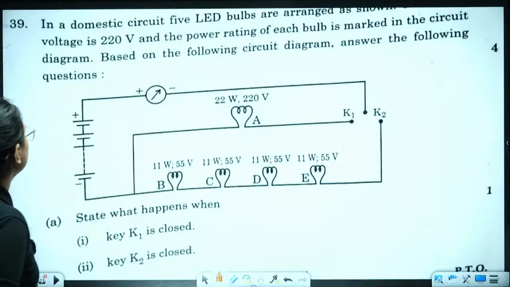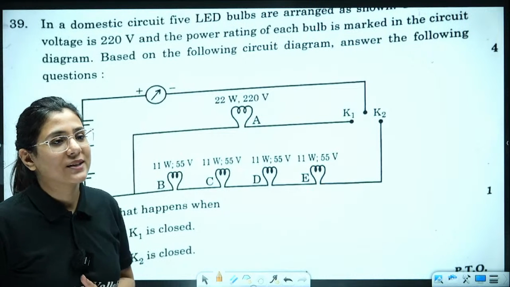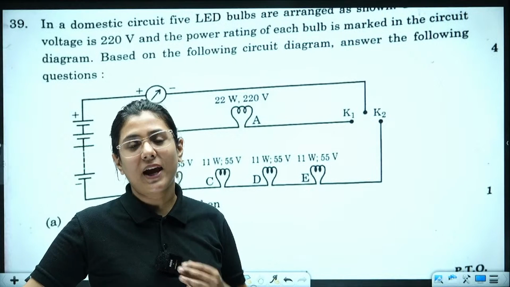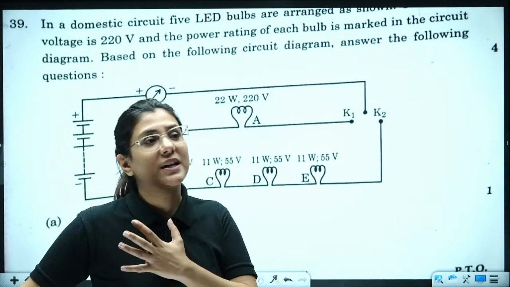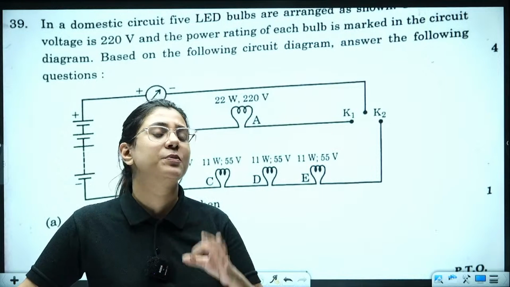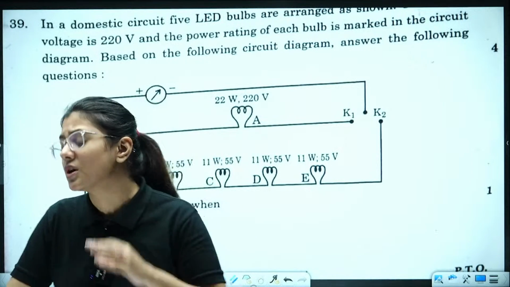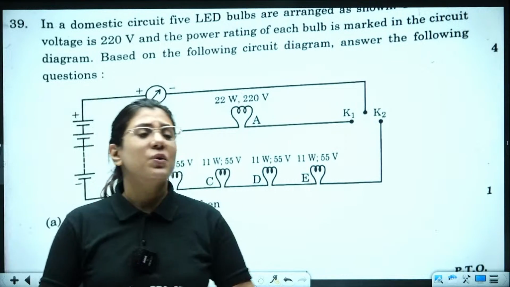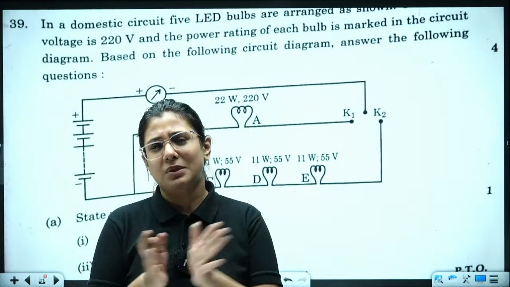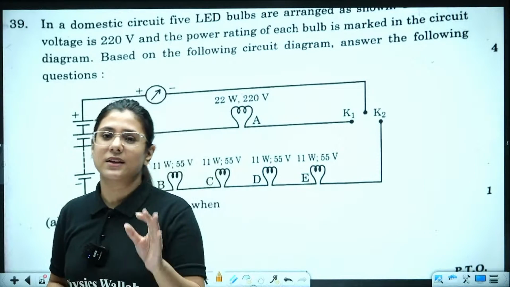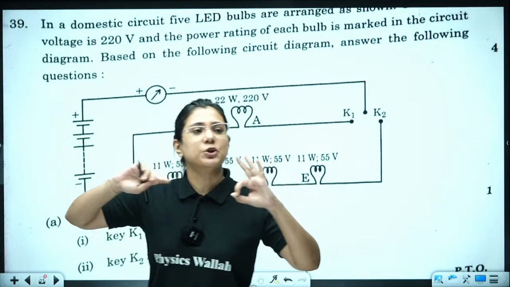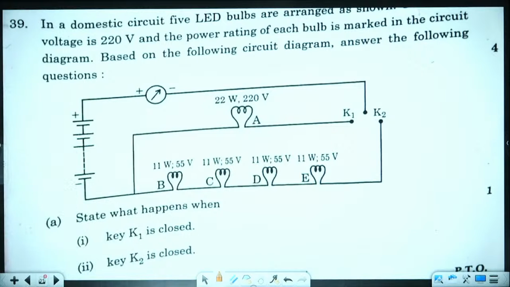And now we are moving to the chemistry part. Okay? So, best wishes. I hope your paper went well. It was very easy. It is said by all the teachers. The question paper set this time by CBSE was very, very easy. But if you have made some of the silly mistakes, that is completely fine. You are allowed to make mistakes and that is completely okay. Now we are moving to next one, the chemistry part. You are going to give me 1 second beta so that we can shift.